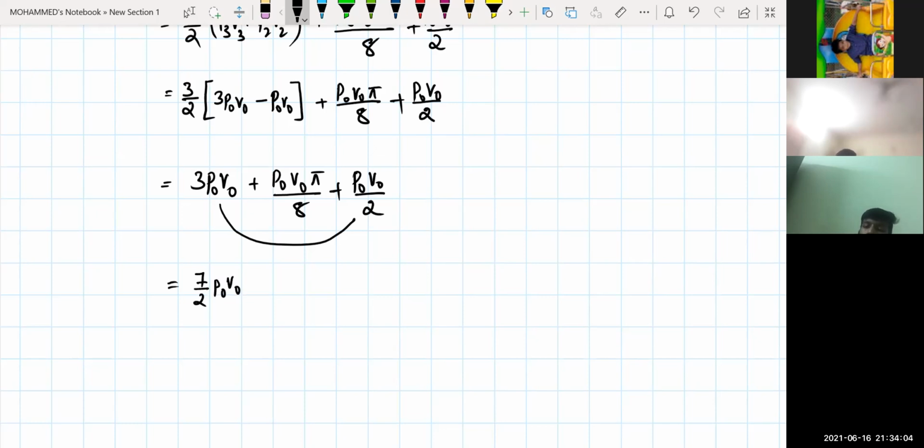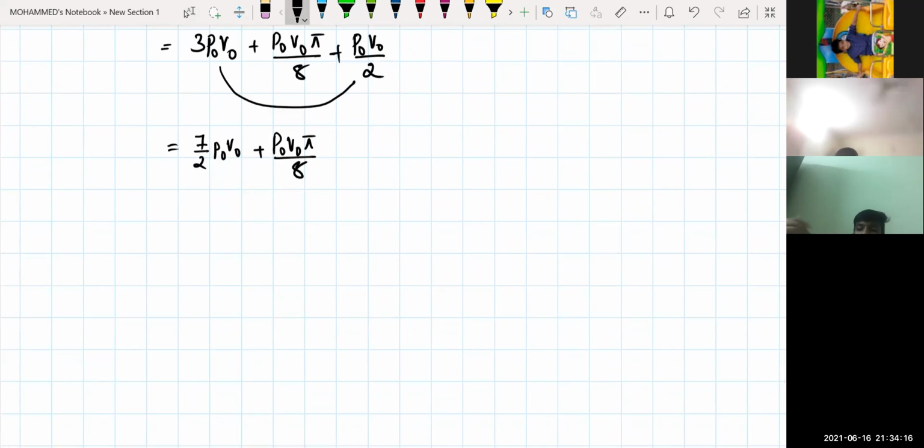3 P naught V naught plus... So this will be equal to P naught V naught into pi divided by 8. Can I take anything common in this one? This one is P naught V naught divided by 2. If I take common, this will become for me 7 plus pi by 4. Can I write like this? This is your heat rejected in the process.